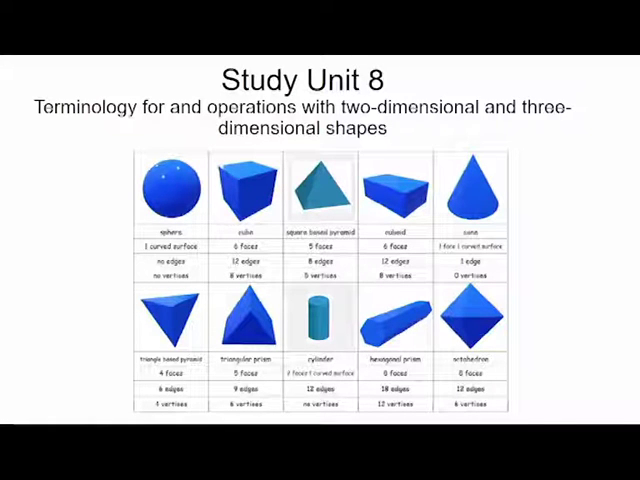You see that the curved sphere is one curved surface. It's round. It has no edges and no vertices. Now, have a look at a cylinder. Two faces, one curved surface, 12 edges and no vertices. Have a look at these things, that you know the properties, because that is where you need to answer the questions.